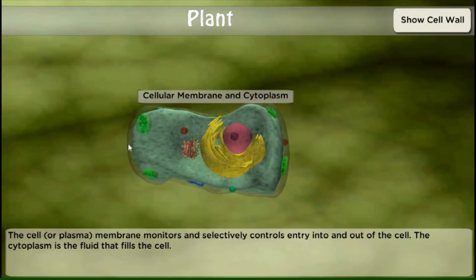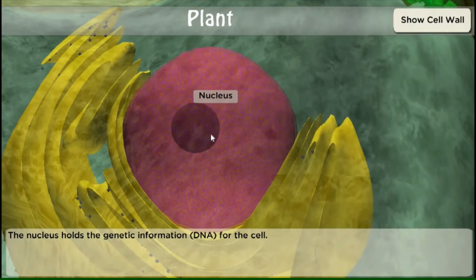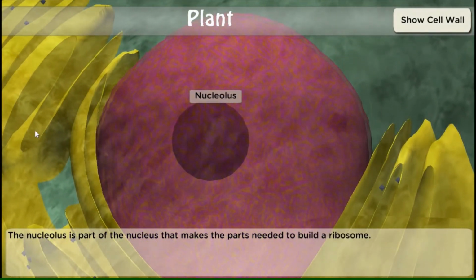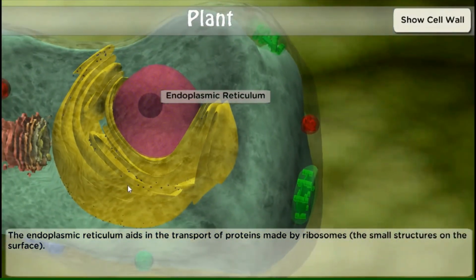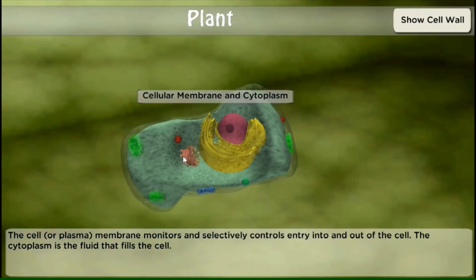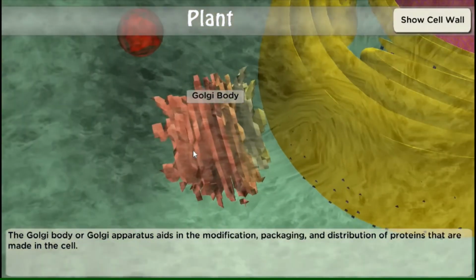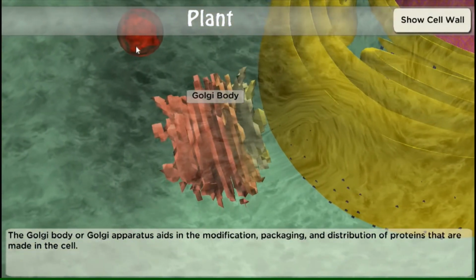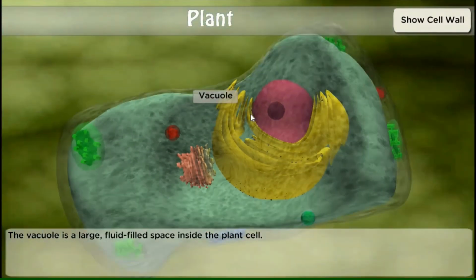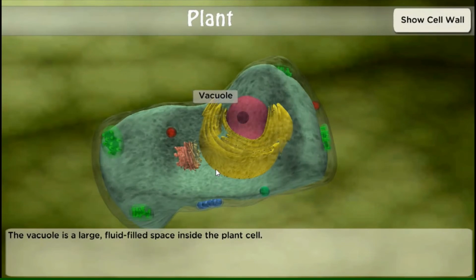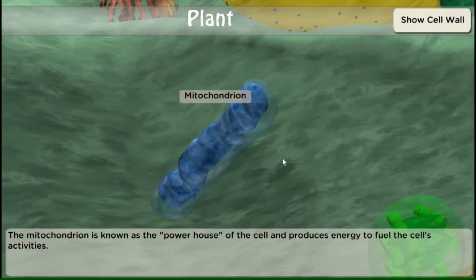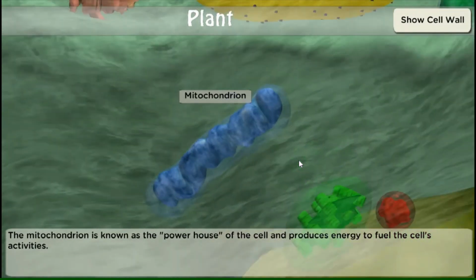Meron din siyang nucleus, nucleolus, endoplasmic reticulum, Golgi body, peroxisome, mitochondrion, and only in plant cell,